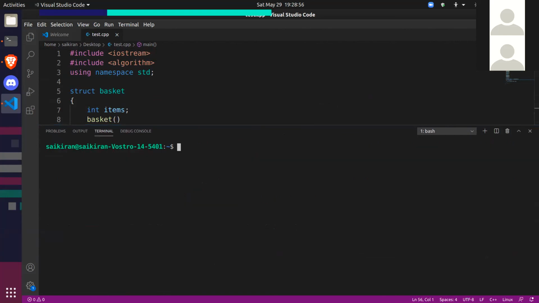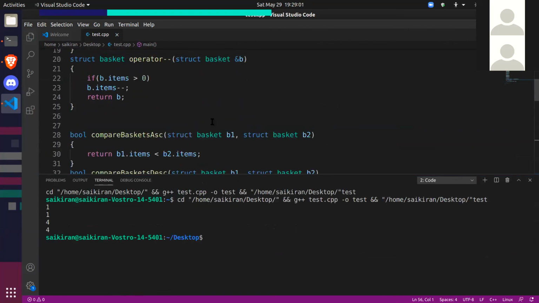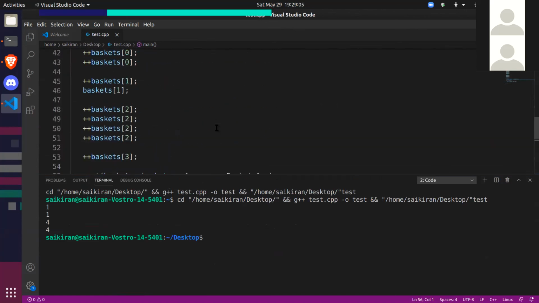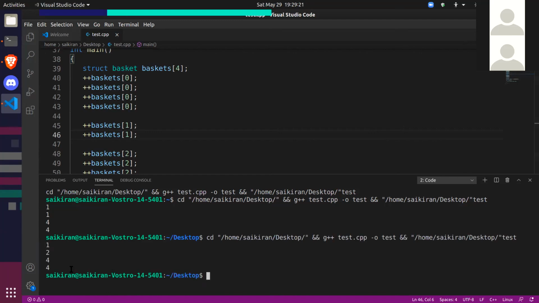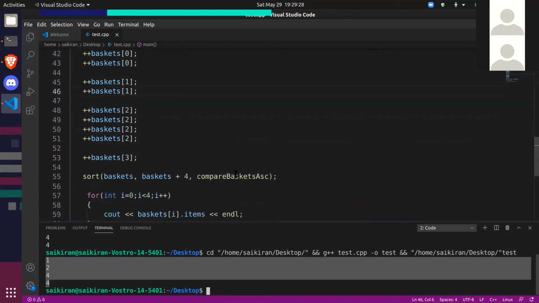Okay, let's try it again. Yeah, now it works. See, this is what we get, right? This is the expected output. Okay, wait. I forgot a plus plus here. It's giving me 1144 while we should be getting 1244 because I forgot a plus plus here. Okay, now we got it. So 1244. So now C++ knows how to compare baskets and how to sort them.